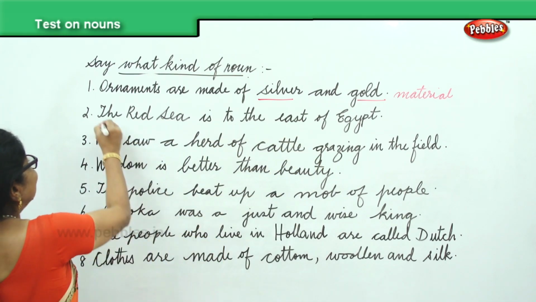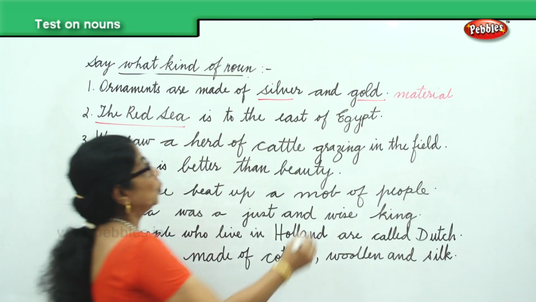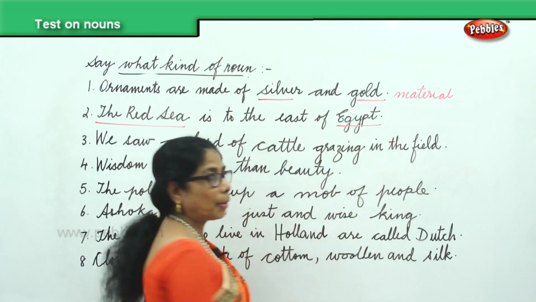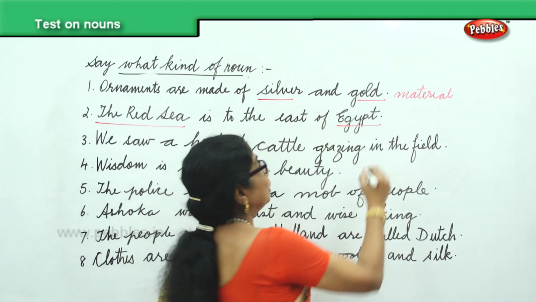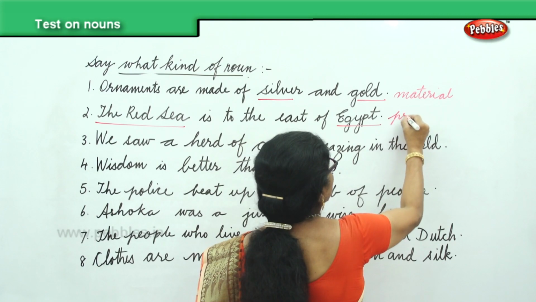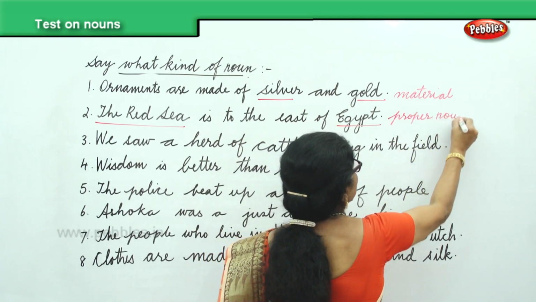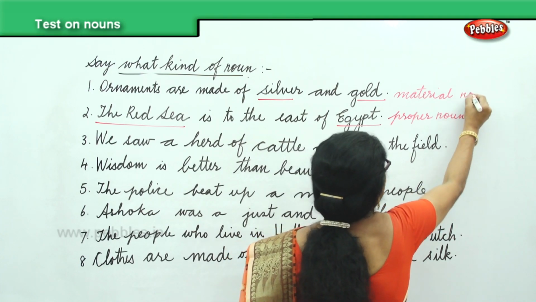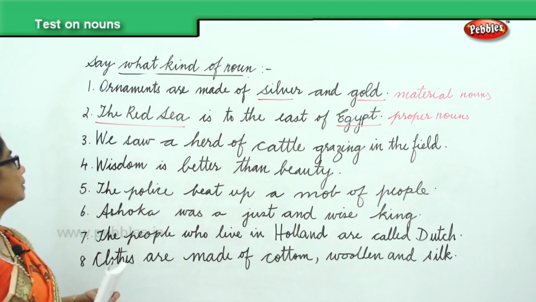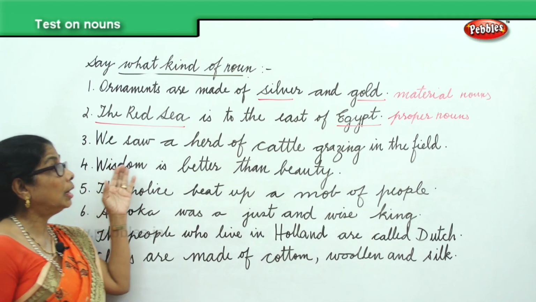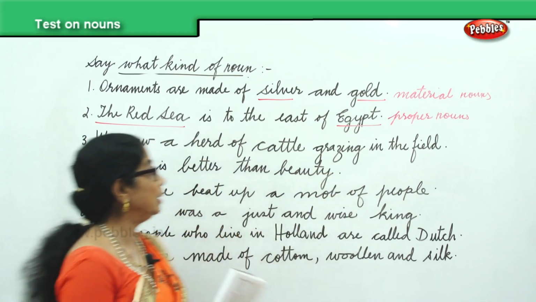In the second sentence you have, the Red Sea is to the east of Egypt. Now you have here the Red Sea, that's a proper noun. Egypt, that's a proper noun. So we have two proper nouns in the second sentence. Let's look at the third sentence. We saw a herd of cattle grazing in the field.